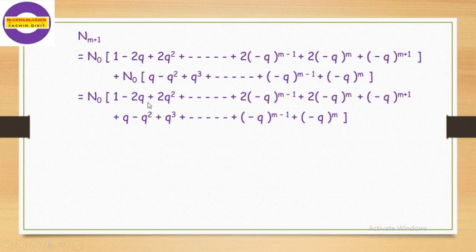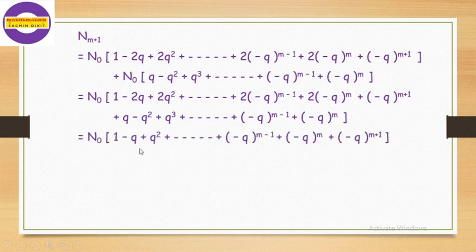Here minus 2q plus q gives minus q, and so on. 2q square minus q square, again q square, and so on. We have to simplify this expression. From this step to this step, we take n naught common, nothing new. Then we simplify this square bracket. We get the expression as n naught into bracket 1 minus q plus q square, and so on, minus q raised to m minus 1, minus q raised to m, minus q raised to m plus 1.